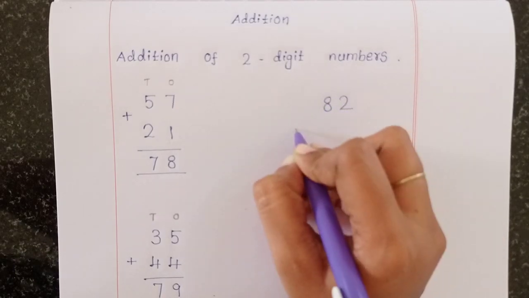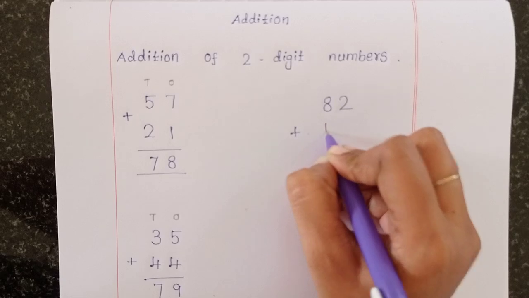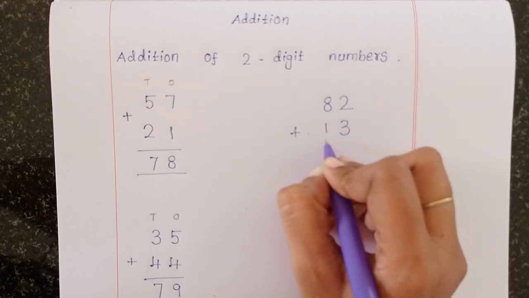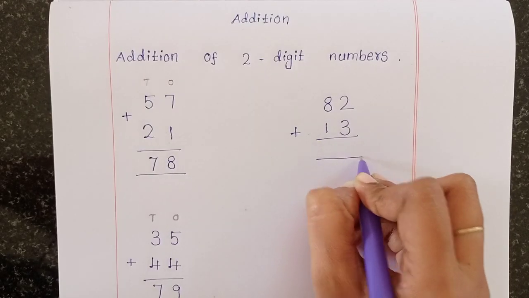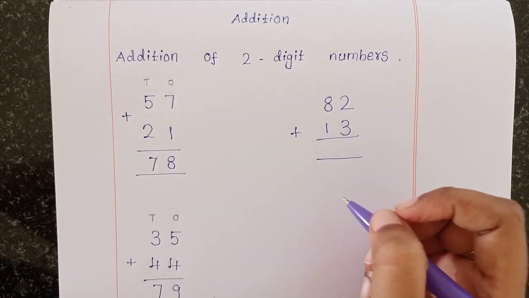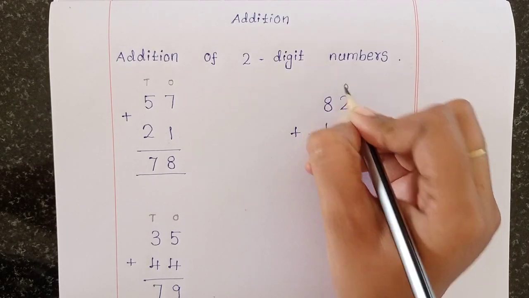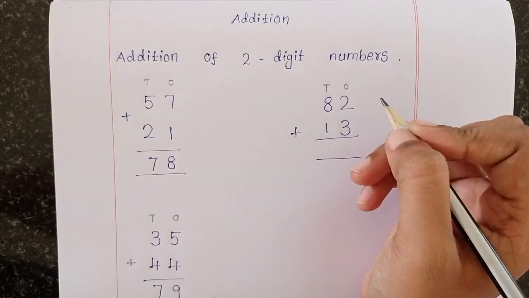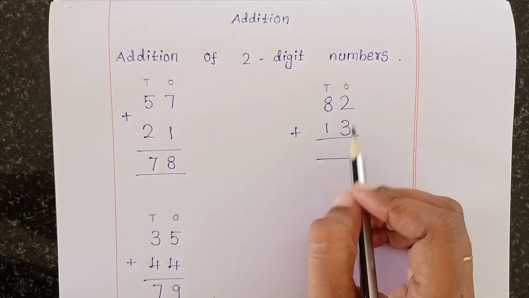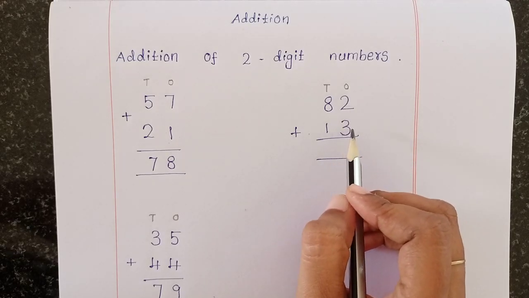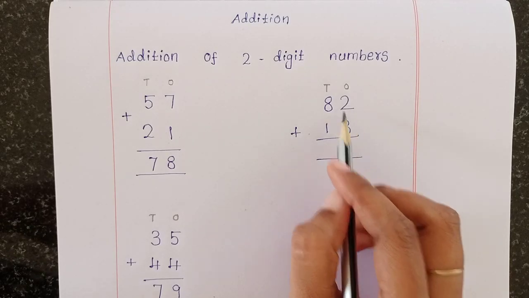82 plus 13. First mention the place. Ones, tens. First we have to add the ones column.